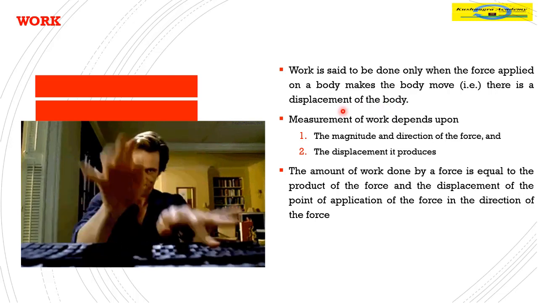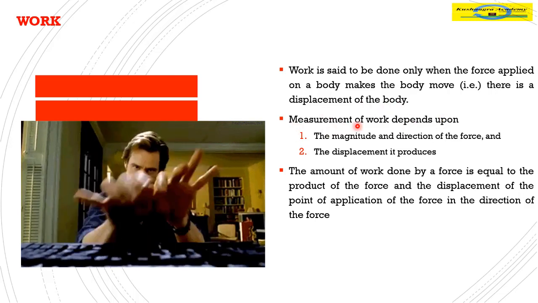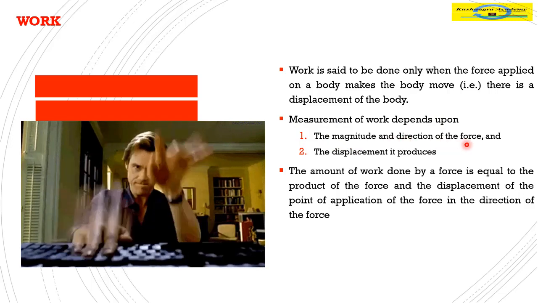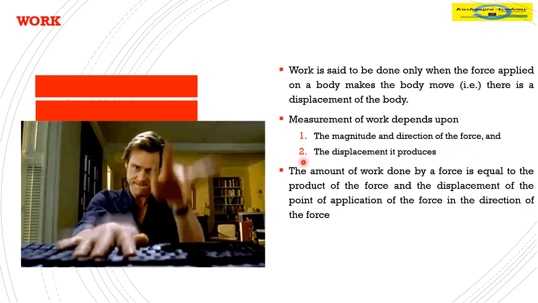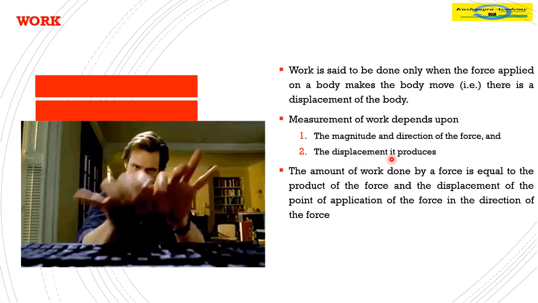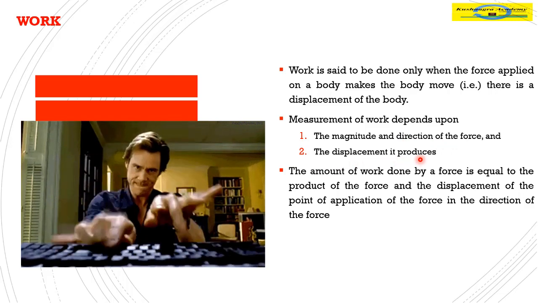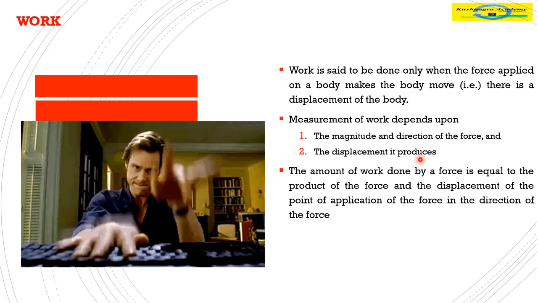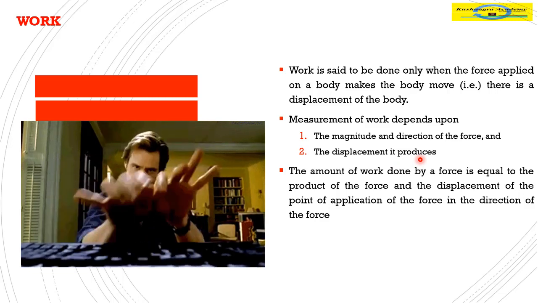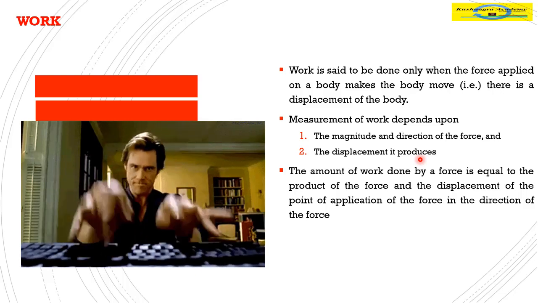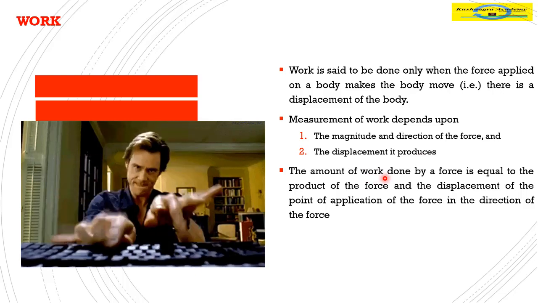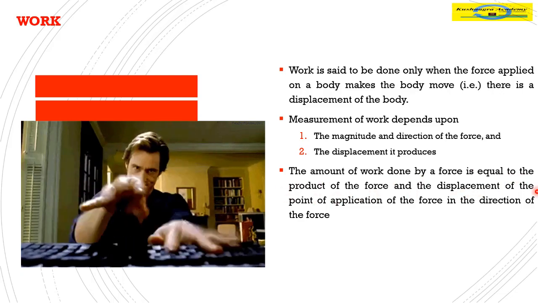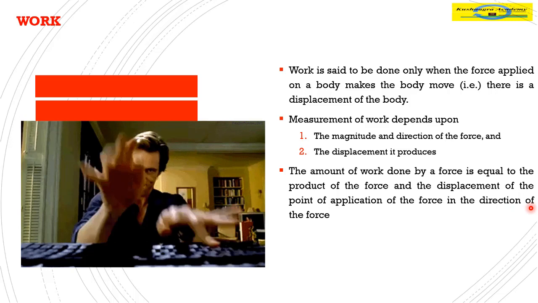So by this definition, measurement of work depends upon, first, how much force is applied and in which direction the force is applied, and second, the displacement it produces. Recall that displacement is the shortest path between point A and point B. Distance and displacement are different. Displacement is a vector quantity. The amount of work done by a force is equal to the product of the force and the displacement of the point of application of force in the direction of force.